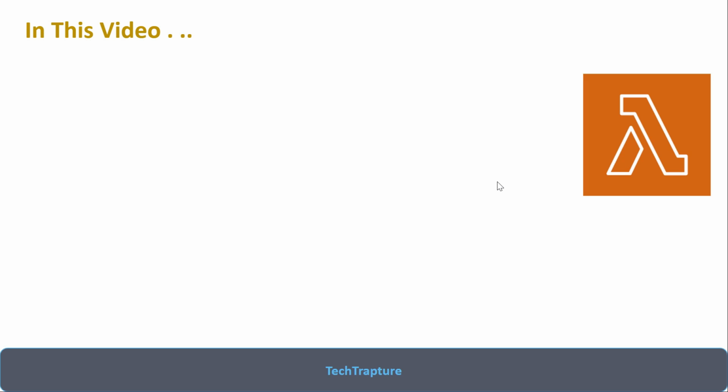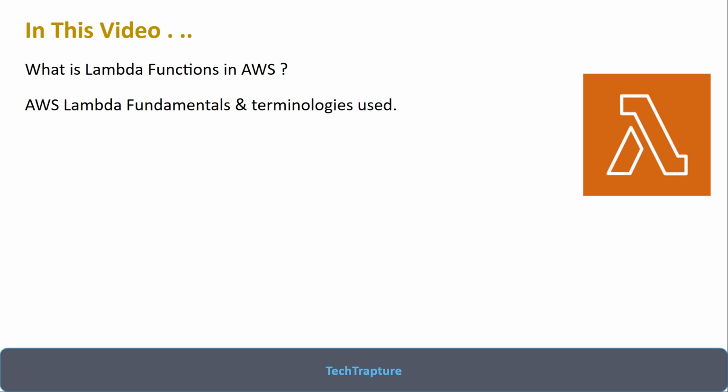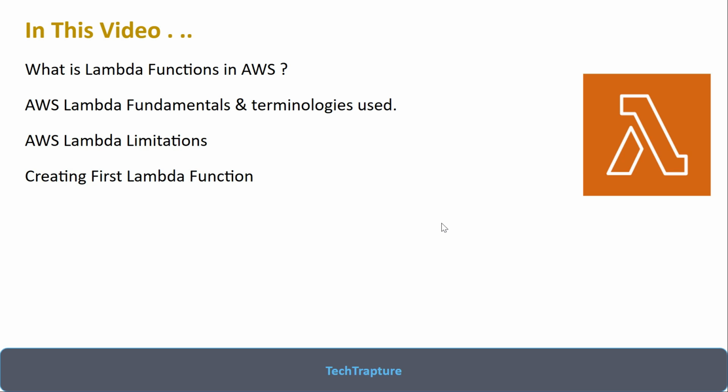In this video, first we'll see what is a Lambda function in AWS, then AWS Lambda fundamentals and the commonly used terminologies about Lambda. Then we'll see some limitations of AWS Lambda, because even though it is commonly used, it is not best suited for all use cases. Then we'll create our first Lambda function without any trigger, and then one Lambda function with a trigger.